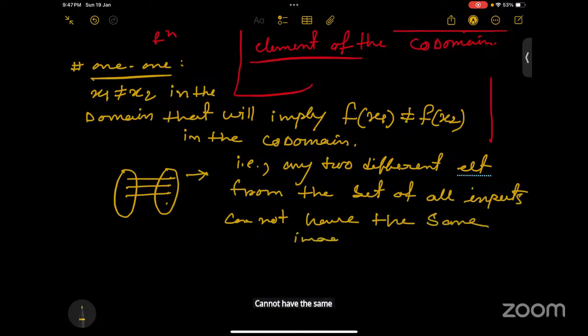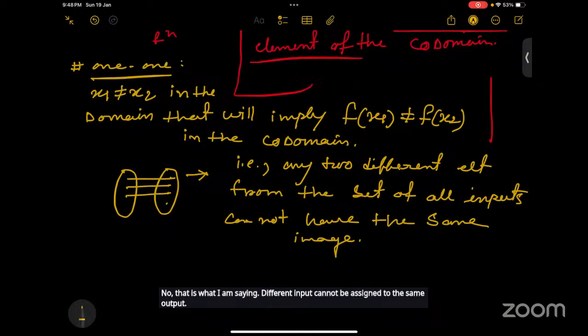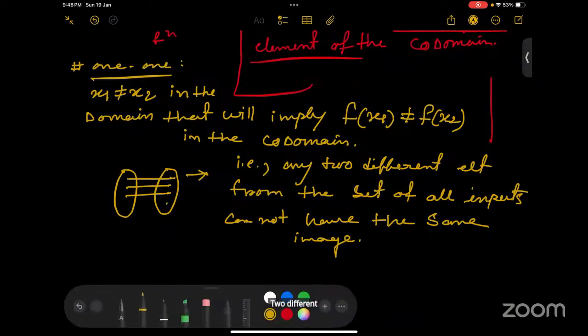Ma'am, can two different inputs produce the same output in a one-one function? No, that is what I am saying. Different inputs cannot be assigned to the same output.